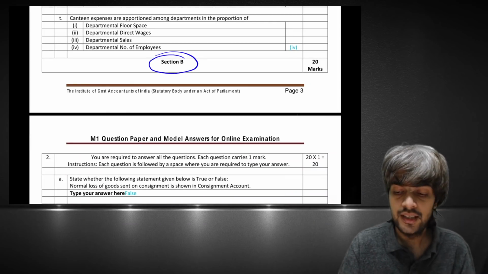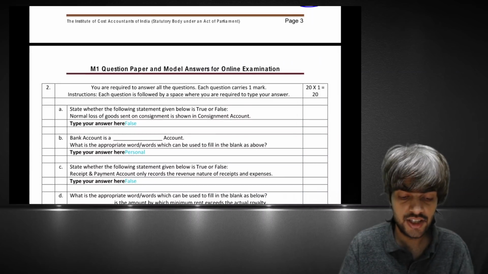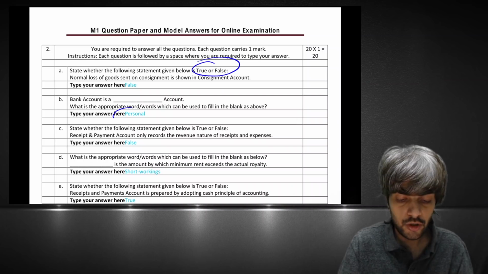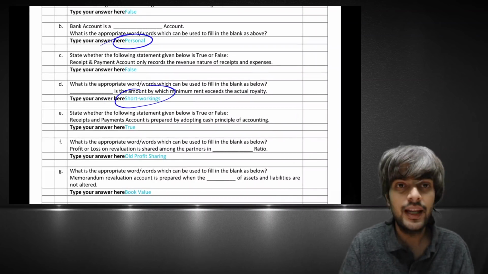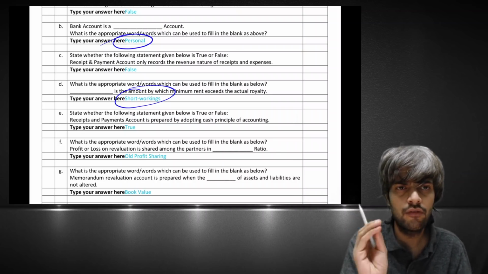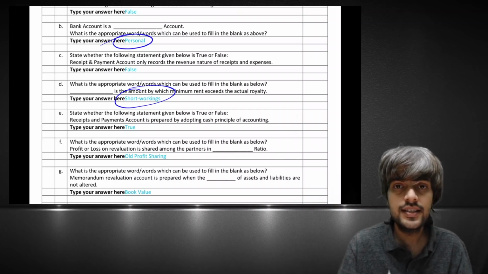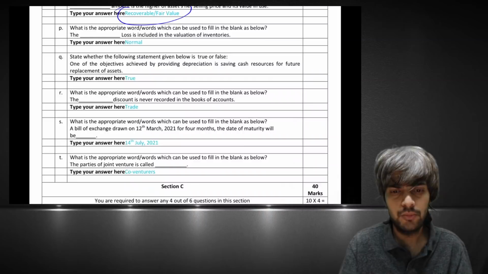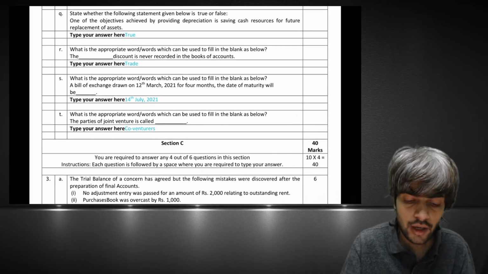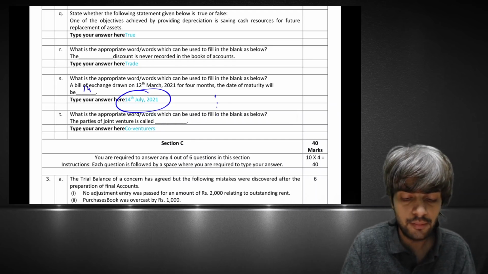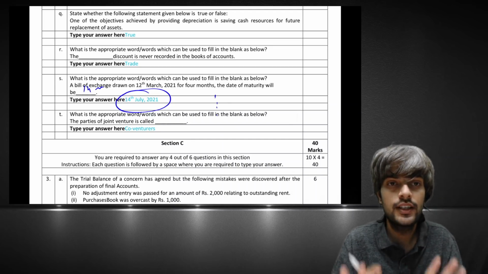Now section B. This is also of 20 marks. So what is there in section B? Most probably it is somewhat true or false, and somewhat fill in the blank. As far as intermediate is concerned, a normal numerical of 1 mark can also be given to you. This is also of 1 mark each, and I think there are 20 questions. Here you just have to type the answer, there are no 4 options given. For example, if it is 14 July, you just have to type 14 July 2021.